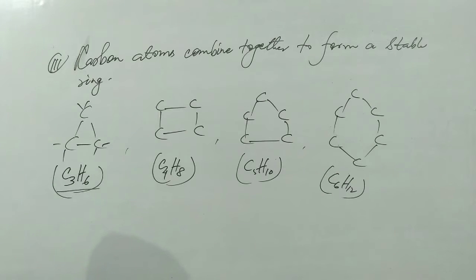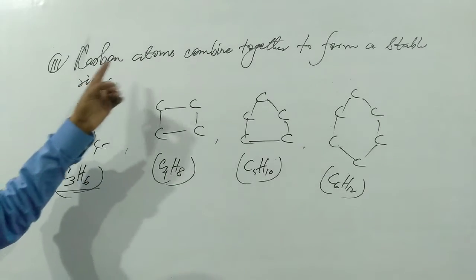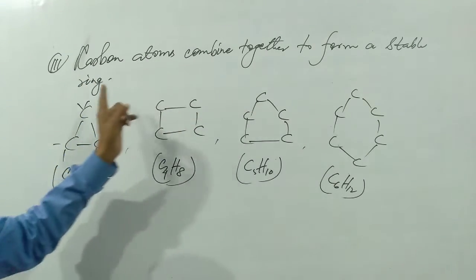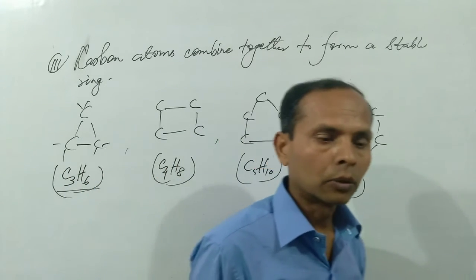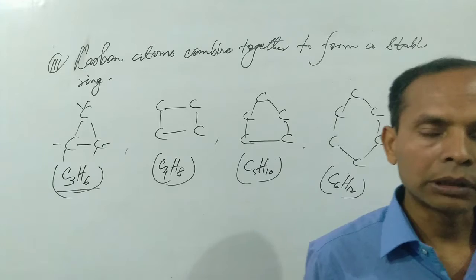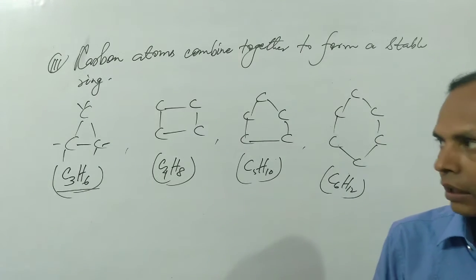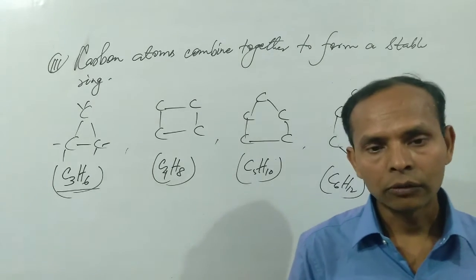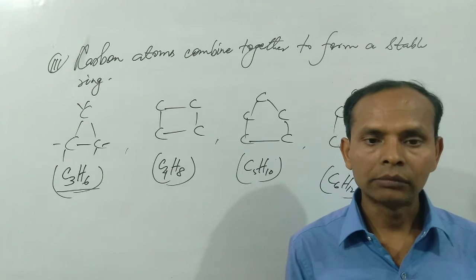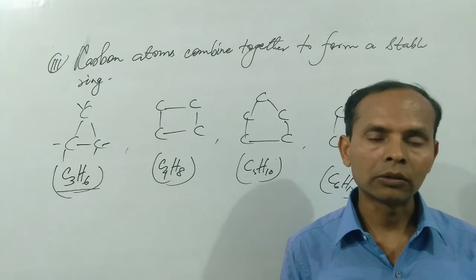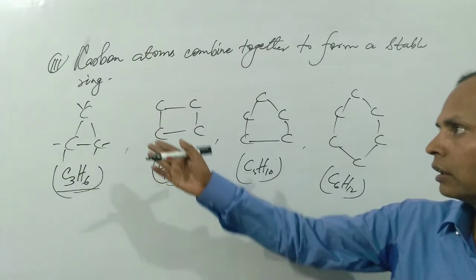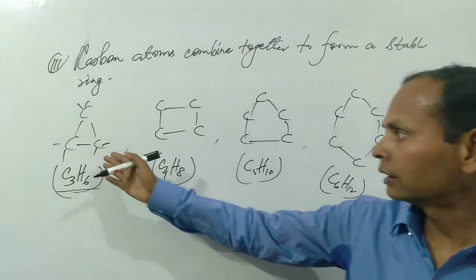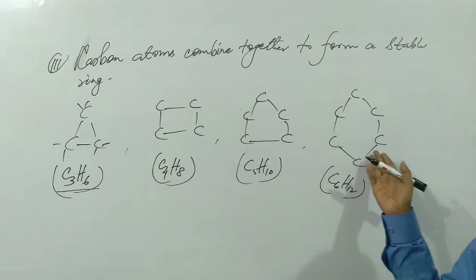So the third property of carbon is related to cyclic rings: carbon atoms combine together to form a stable ring, and ring formation starts from 3 carbon atoms and ends with more and more carbon atoms. On the basis of this property, carbon forms more and more compounds, and in this way a large number of compounds are obtained.